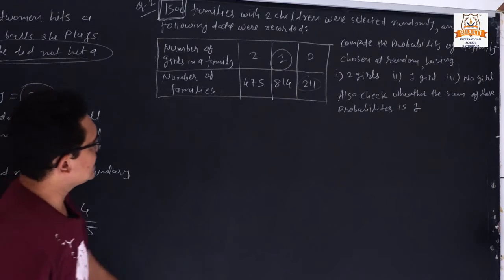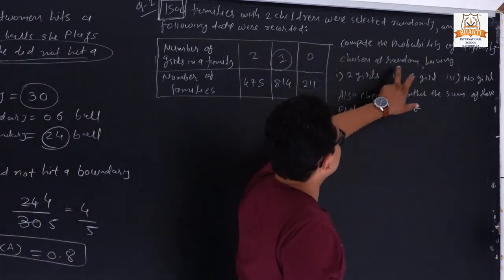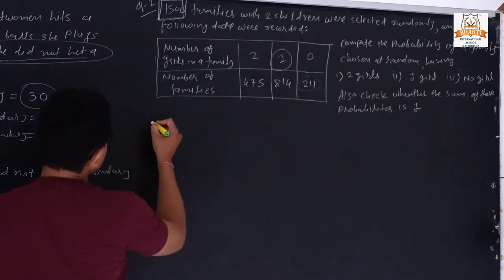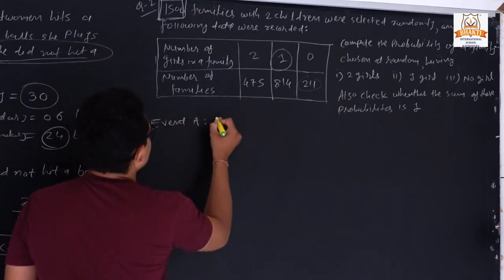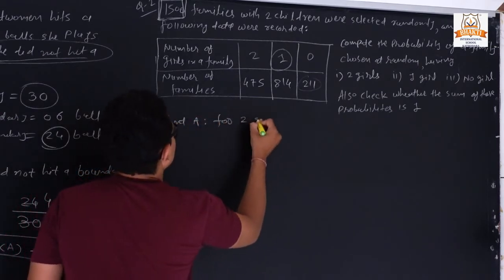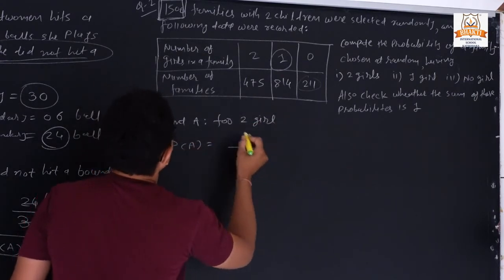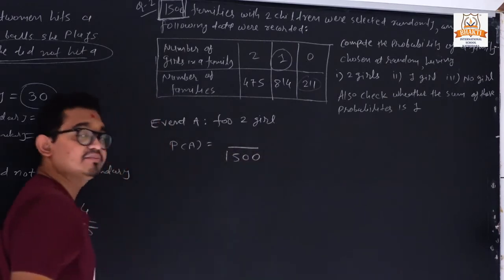So now what are they asking? Compute the probability of a family chosen at random having 2 girls. So first of all, event A for 2 girls. So P of A is equal to total number of outcomes, it is 1500.